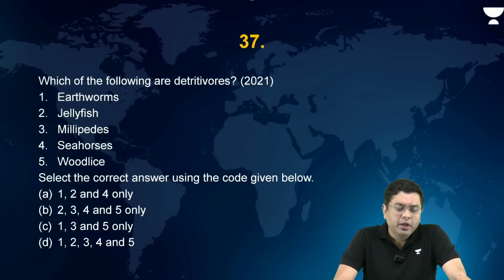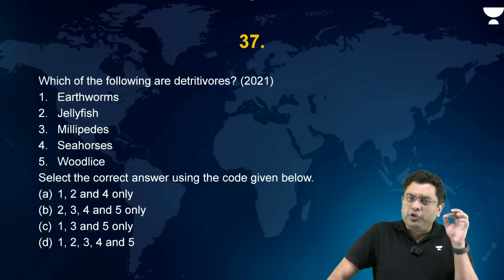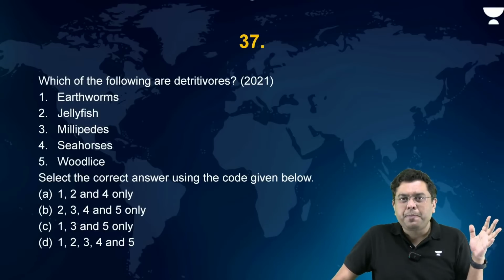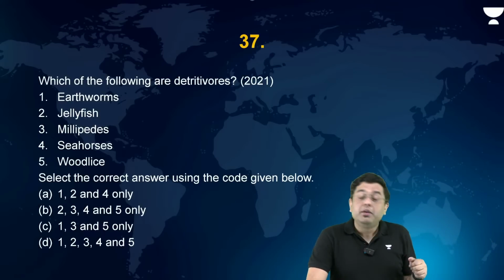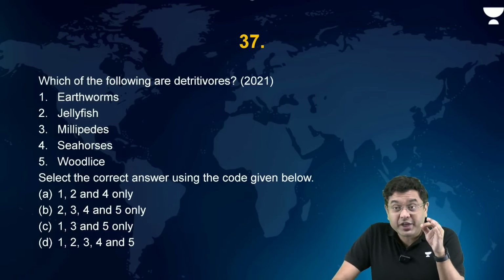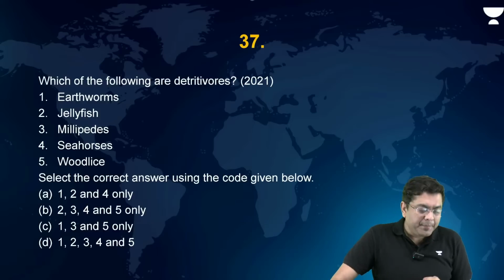Now, which of the following are detritivores? What are detritivores? Detritivores are those which feed on dead, decaying organisms. Detritivores generally carry out the stage of fragmentation in the entire cycle of decomposition. Okay?